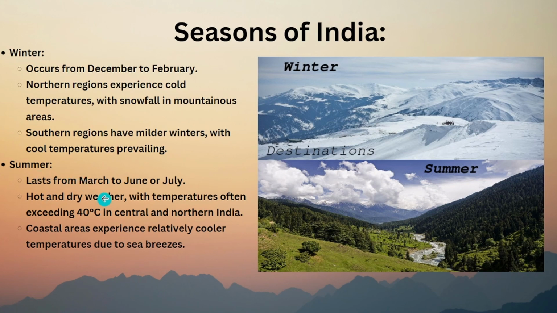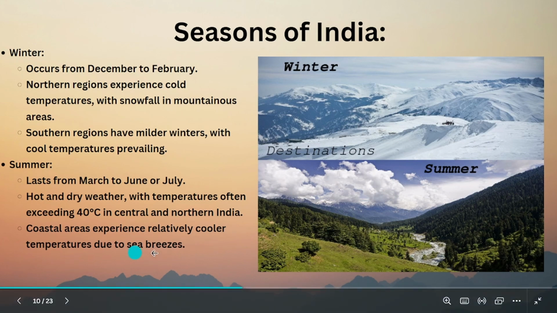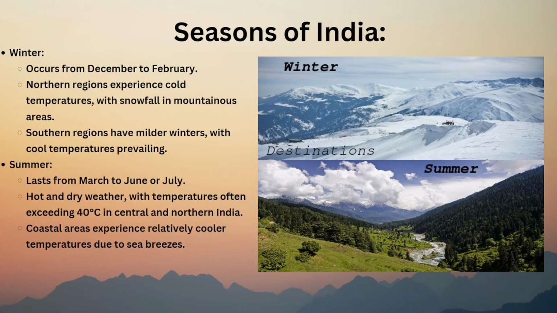Summer lasts from March to June or July. You know this every year since childhood. Hot and dry weather. Hot and dry means there is less water, with temperatures often exceeding 40 degrees in central and northern India. Coastal areas experience relatively cooler temperatures due to sea breezes, which is the concept we discussed in the previous slide. So that's it.